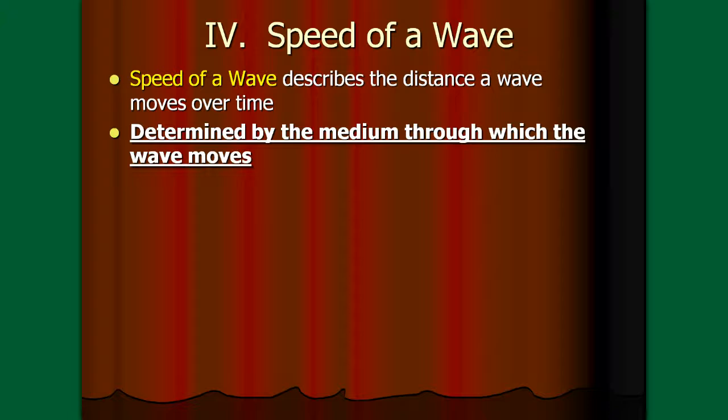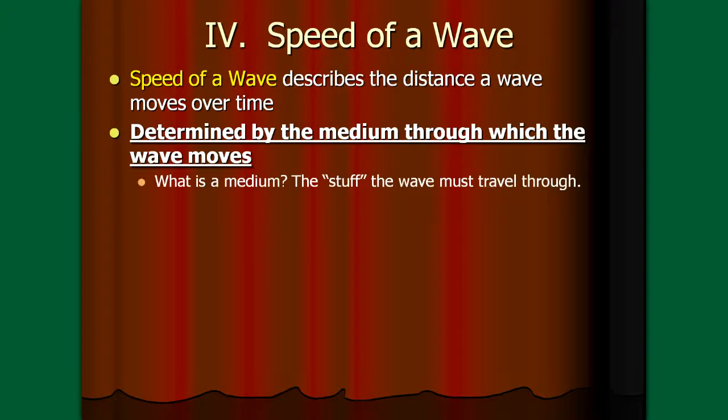And in case you're sitting there wondering, okay, what does the word medium mean? Is that like the size of a drink you order at Taco Bell? Is that like in between small and large? Well, medium in science just simply means the stuff the wave must travel through. So for instance, right now the sound of this video is traveling to your ears in the form of a sound wave, and that sound wave is moving through air that's between the speaker and your ear. And in this case, air is the medium that we're talking about.